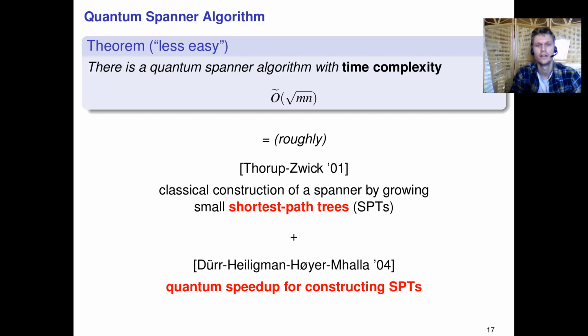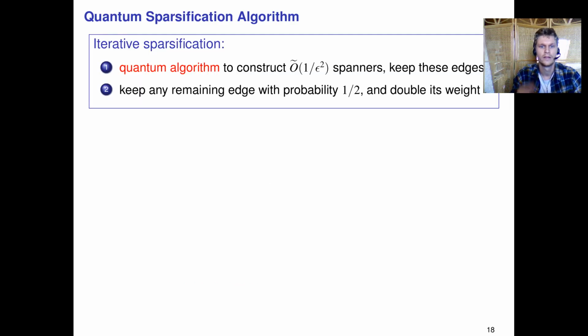And that's how we get a quantum spanner algorithm which actually has time complexity O tilde square root mn. So now we can just combine this with the classical algorithm and see what it gives. In the first step we use a quantum algorithm to construct O tilde 1 over epsilon squared spanners, and now we drop half of the remaining edges, something like that.